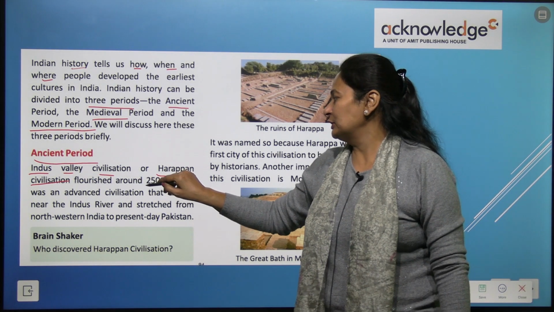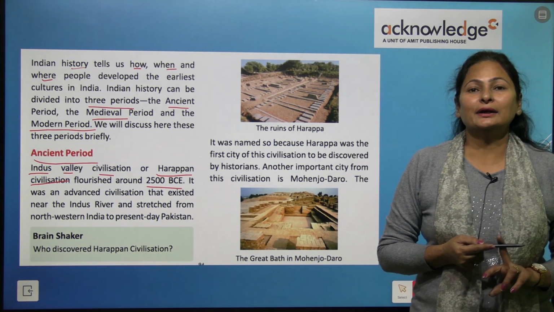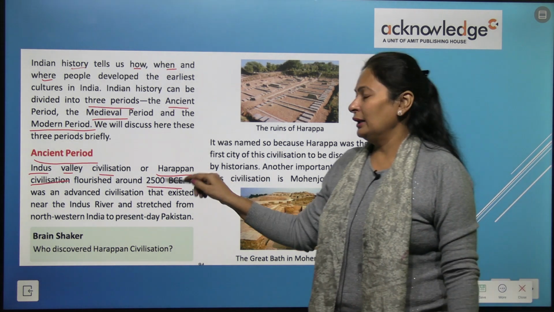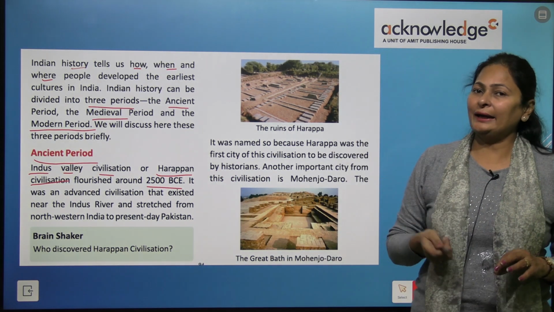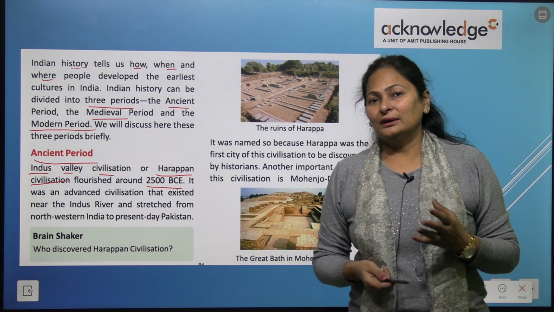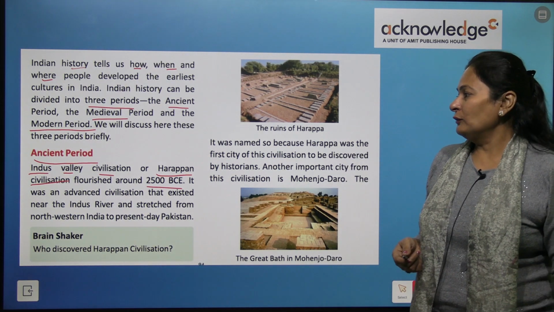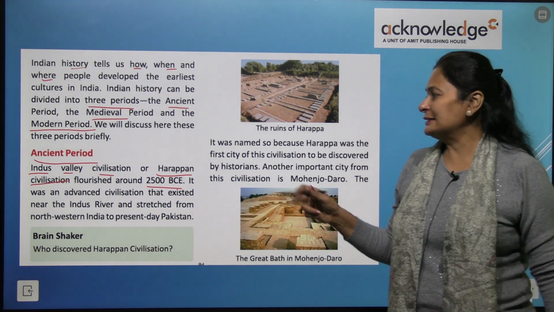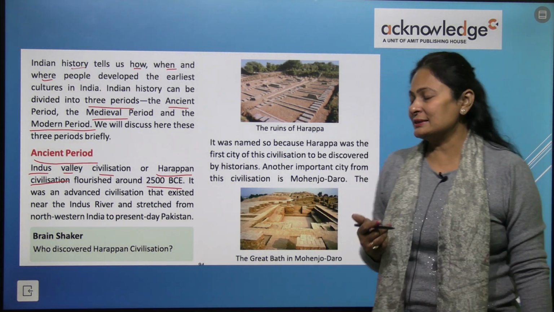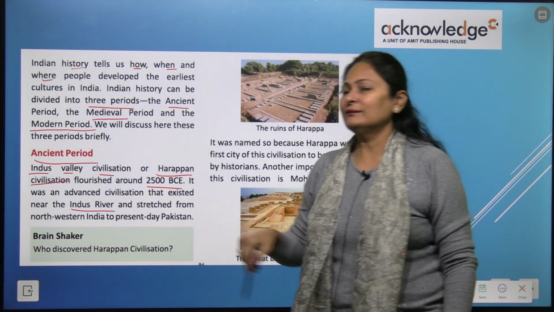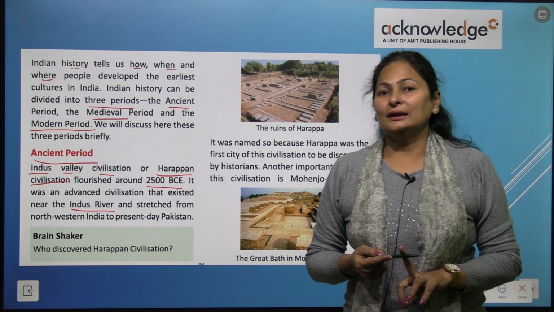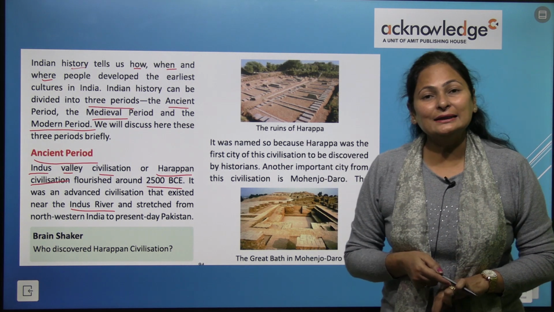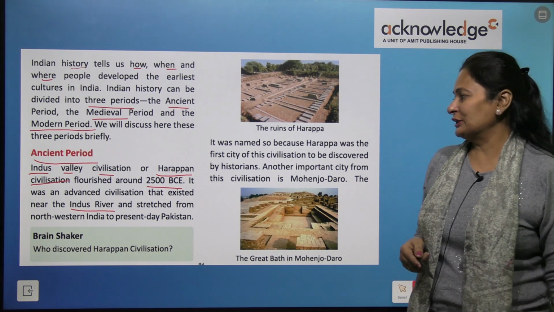That civilization flourished around 2500 BCE, before Christ. You will learn about BC and AD, I'll tell you in the next class. It was an advanced civilization that existed near the Indus River. Because of this Indus River, the name refers to the Indus Valley civilization.